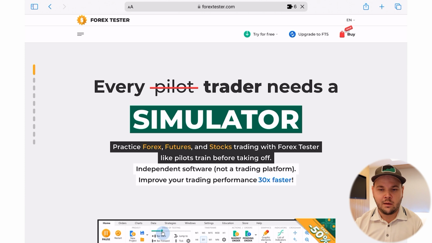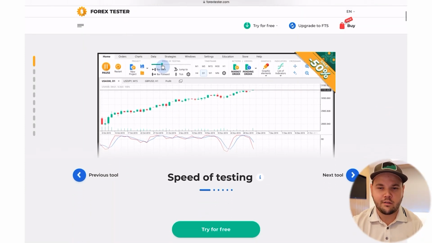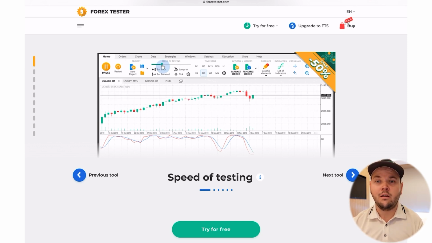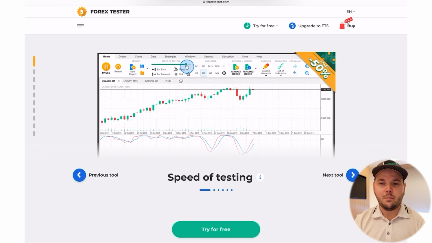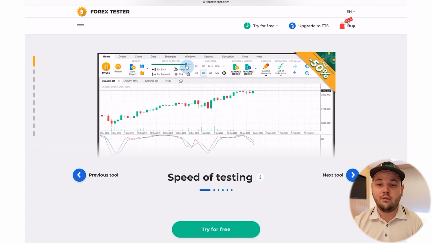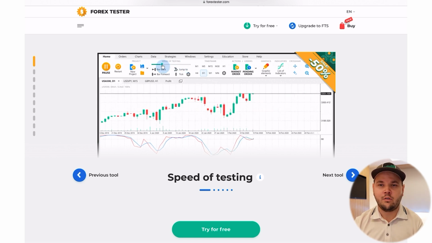It only works on a Windows computer, which is why I don't use it right now. But it's a good tool to backtest. A lot of in-depth stuff there. You can definitely get lost and confused with this one, as opposed to FxReplay. But there's a lot more functions you can go through and a lot of things you can do. And you can also use some custom indicators there, which is cool.